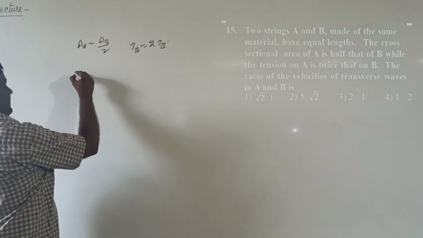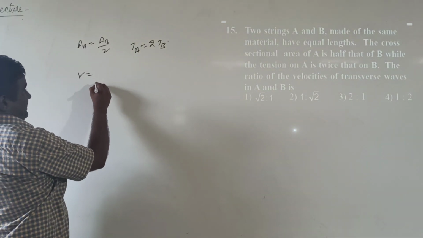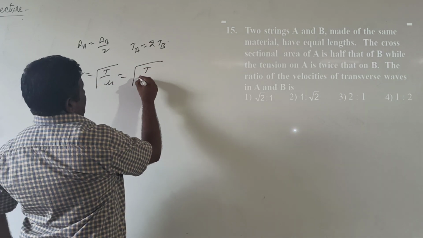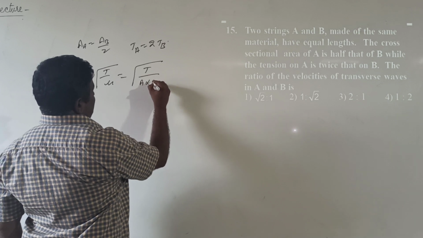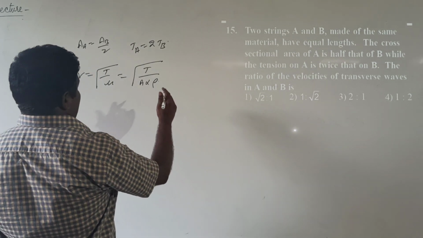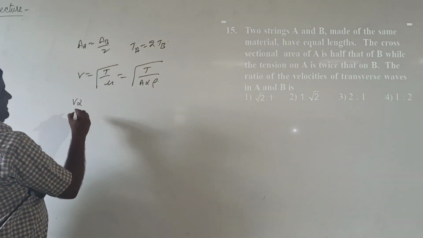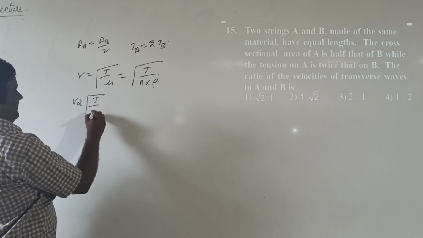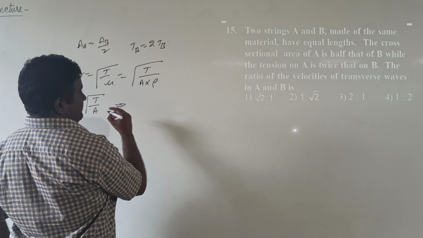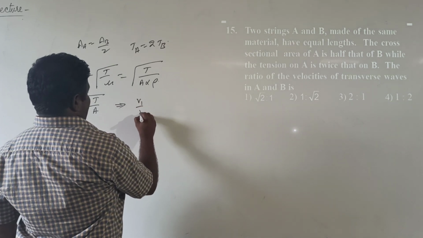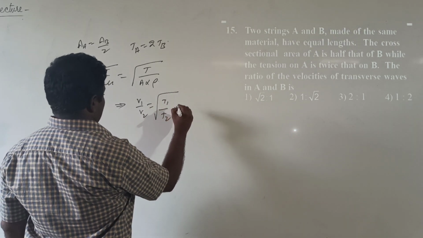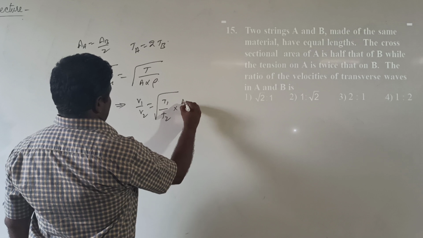From the equation, velocity of transverse waves in a stretched string V equal to root of T by μ, and it is written as T by area into density. So from this equation, we write velocity of transverse waves is directly proportional to root of T/A. From this equation, we write V1/V2 equal to root over T1/T2 into A2/A1.